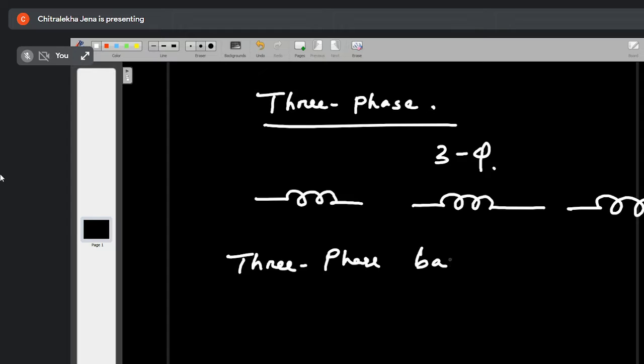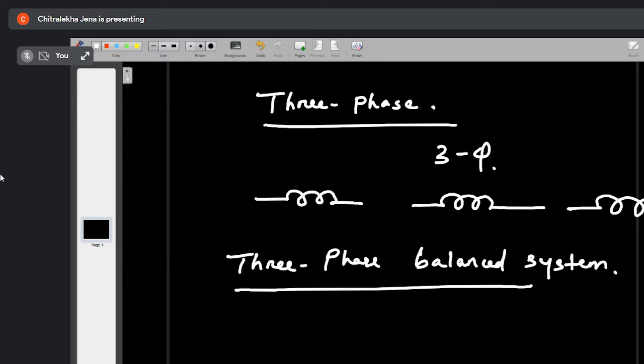Now how do you define a three phase balanced system? Tell me, what is the difference between a balanced system and an unbalanced system? Already I have told you. Tell me quick. Balanced system and unbalanced system. My voice is audible or not?